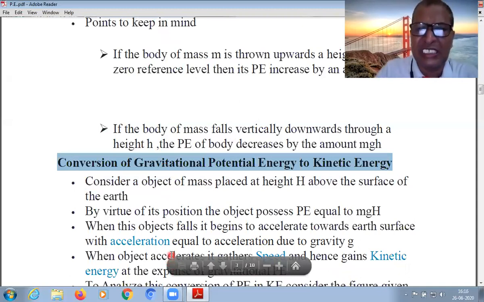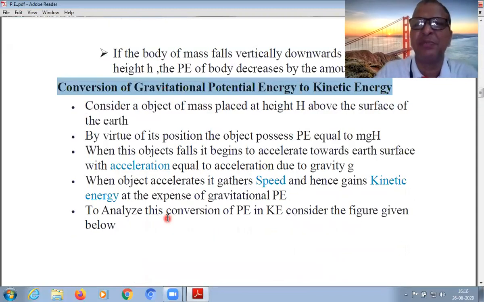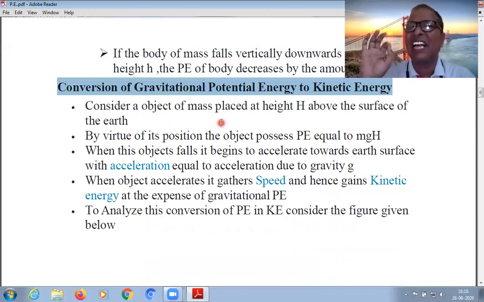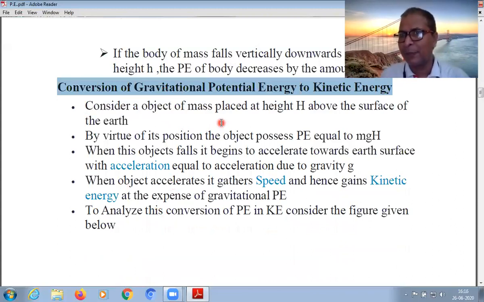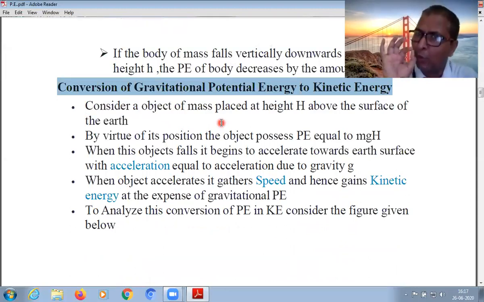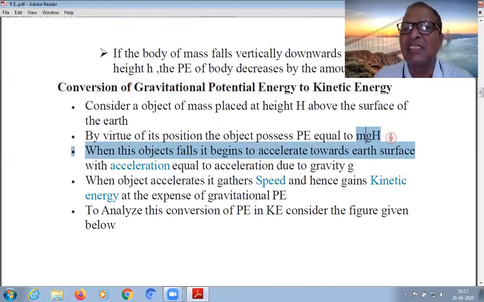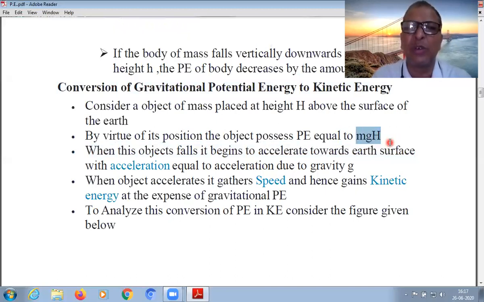So to see this, let us see carefully here. In this case, consider an object of mass m placed at a height capital H above the surface. By virtue of its position, its potential energy is given by this formula: mgh.